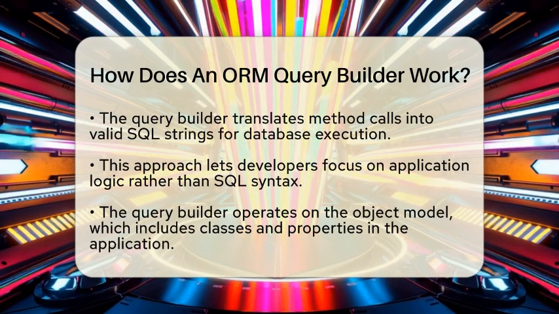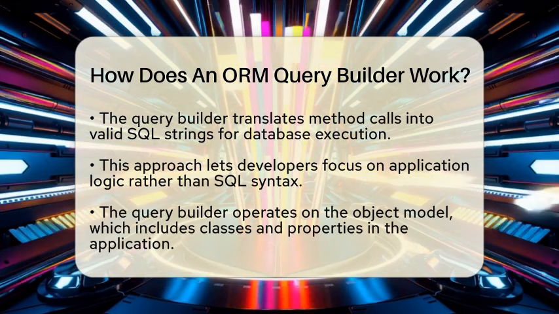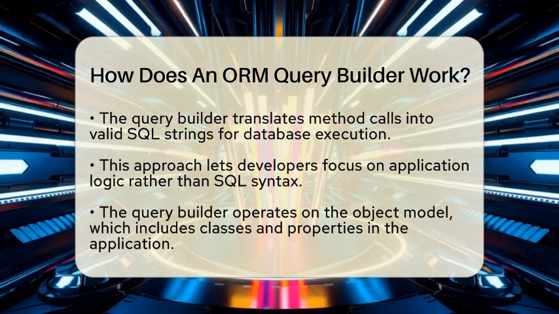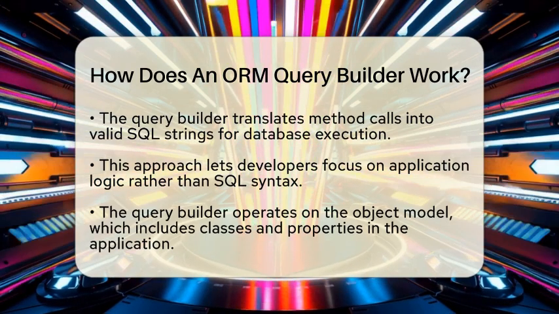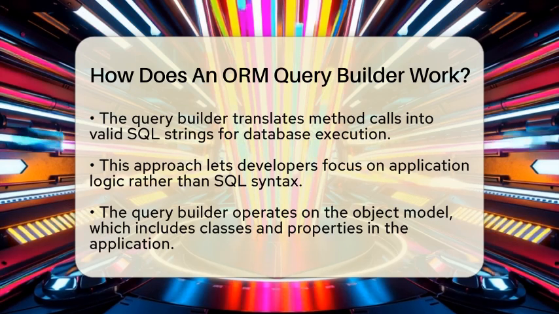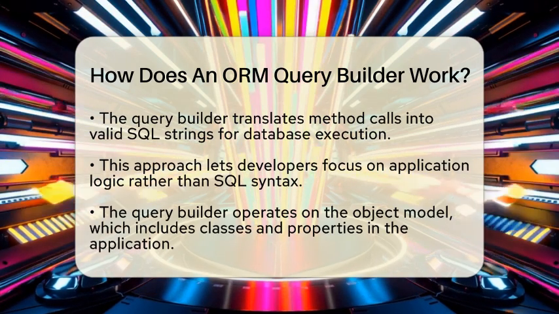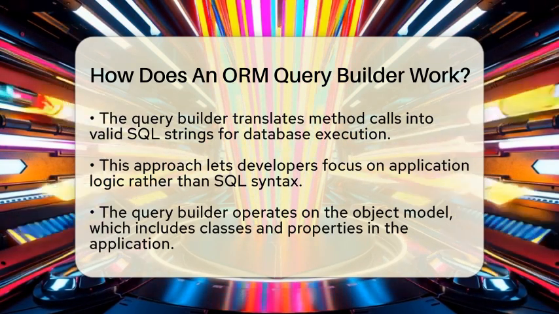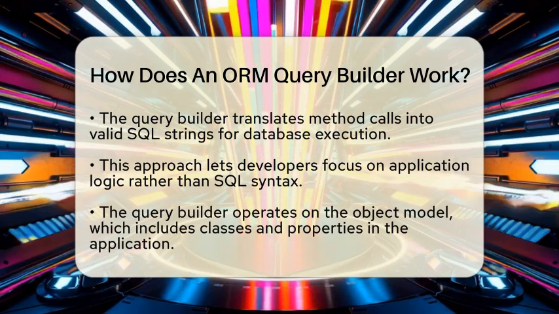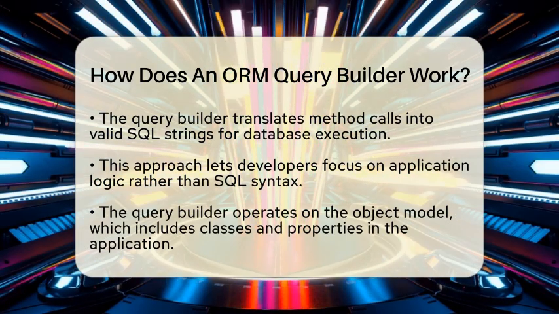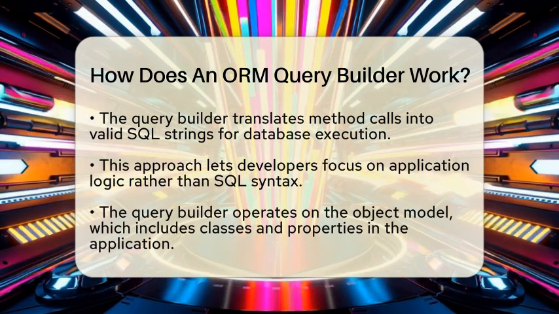In the context of an object-relational mapper, the query builder works closely with the mapping between your application's objects and the database tables. When you build a query, it operates on the object model, which includes classes and their properties. The object-relational mapper then converts your instructions into SQL that respects the structure and relationships defined in your object model.